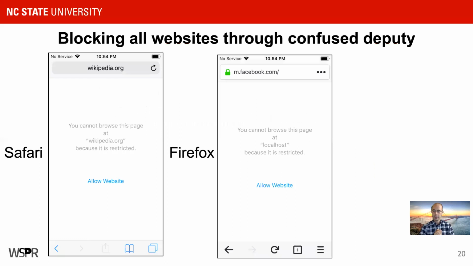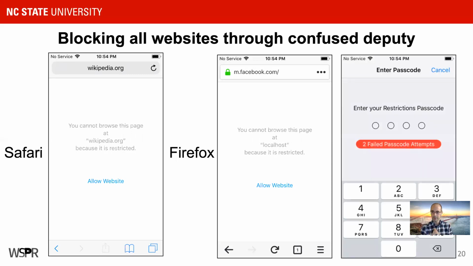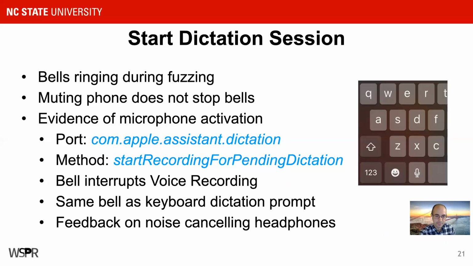The first vulnerability seems to activate mobile device management functionality, even if the device has never been enrolled for MDM. In this case, we're able to block all of the websites. It affected multiple browsers, not just Safari. And if the user actually tried to tap the allow website button, they would get this scary looking PIN requirement. And we have no idea what the PIN code was because we didn't set it. There must be some default. And so it's kind of alarming to get rid of this or to try to work around it. And again, these are things that third-party apps can do that they should not be able to do.